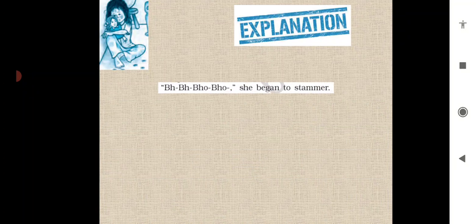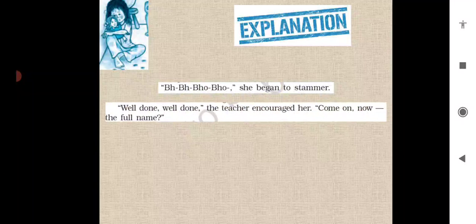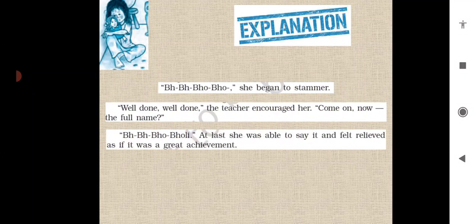So now this girl, she tried to call her name. Well done, the teacher encouraged her. Come on now, the full name. So the way she was practicing, the teacher was encouraging her and she said, now complete your full name. Now you came up to the second alphabet. Bholi. At last, she was able to say it and felt relieved as if it was a great achievement.